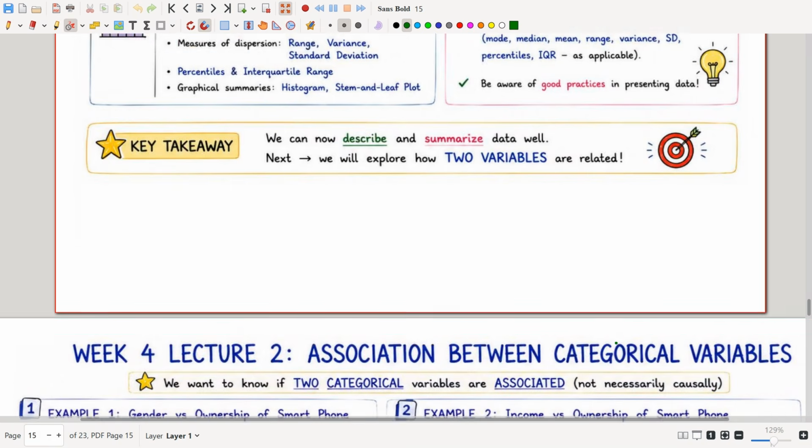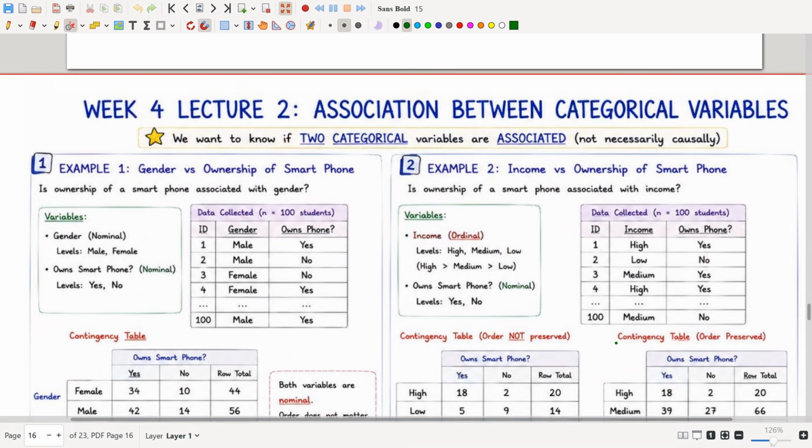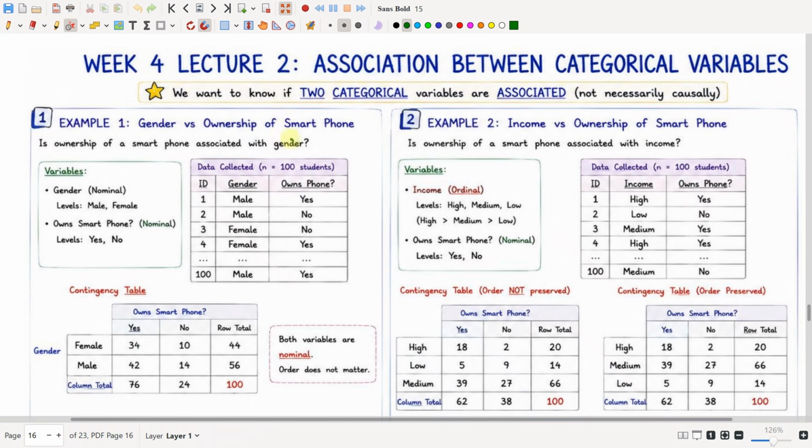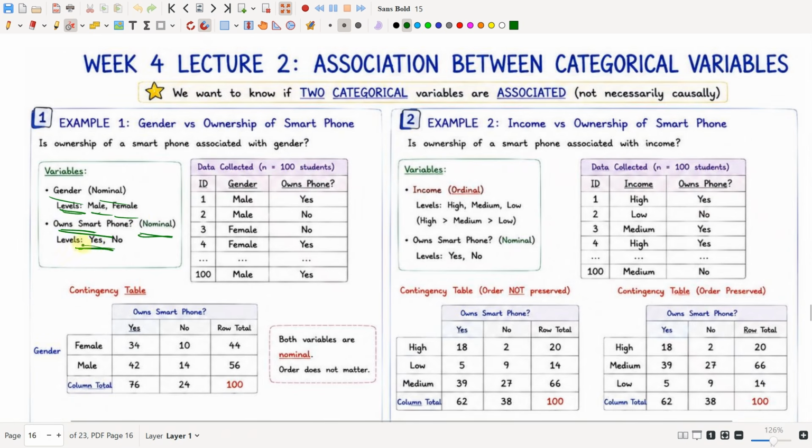Now we are going to check the association between categorical variables. We want to know if two categorical variables are associated, that is, related. Let us see one example first: gender versus ownership of a smartphone. Is ownership of a smartphone associated with gender? The variables given are gender, which is nominal, where the levels are male and female, and owns a smartphone, which is also nominal, where the levels are yes or no.